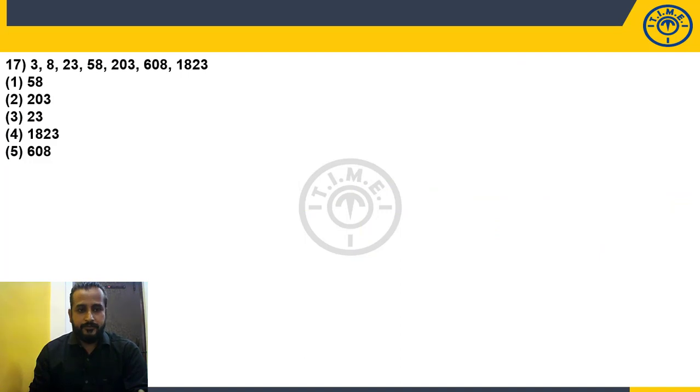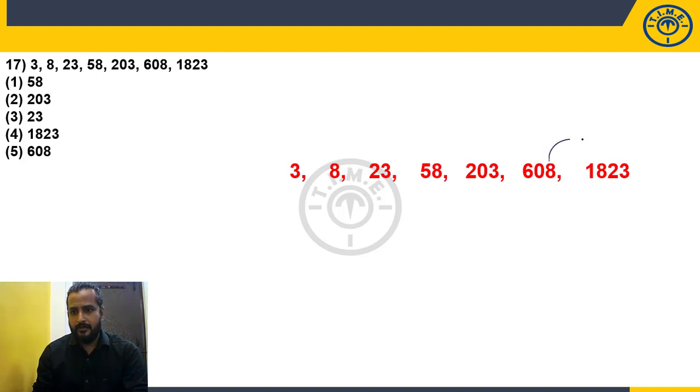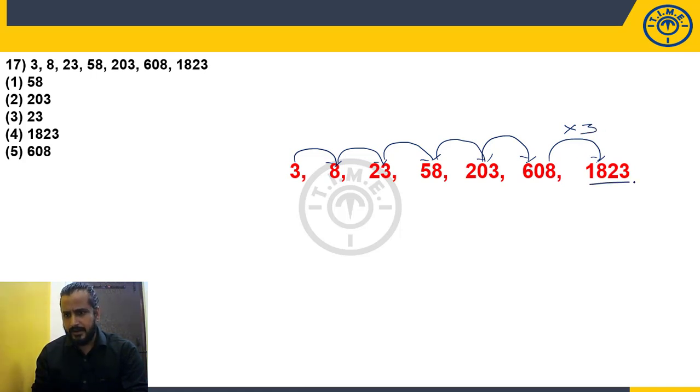3, 8, 23, 58, 203, 608, 1823. Clearly we can observe the numbers are increasing rapidly. Very big jump, almost 3 times, more than 3 times, and nearest to 3 times. So clearly we can say that it is increasing rapidly. Maximum how many times? 3 times. 608 into 3, 1824. But what is given? 1823. So minus 1.